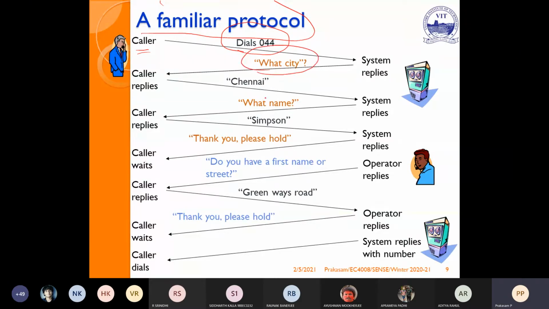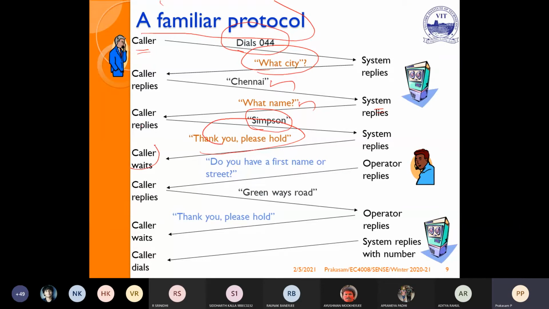So what is the city to establish the connection? Now the caller replies, I want to connect my friend who is available in Chennai. Then the system replies, what is the name of your friend? They have to establish a connection. Now the caller replies, my friend's name is Simpson, so I want to establish the connection to Simpson. Now the system replies, thank you, please hold.